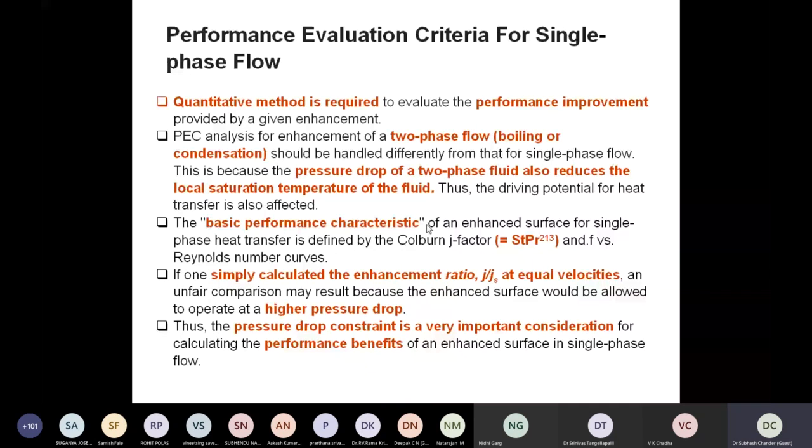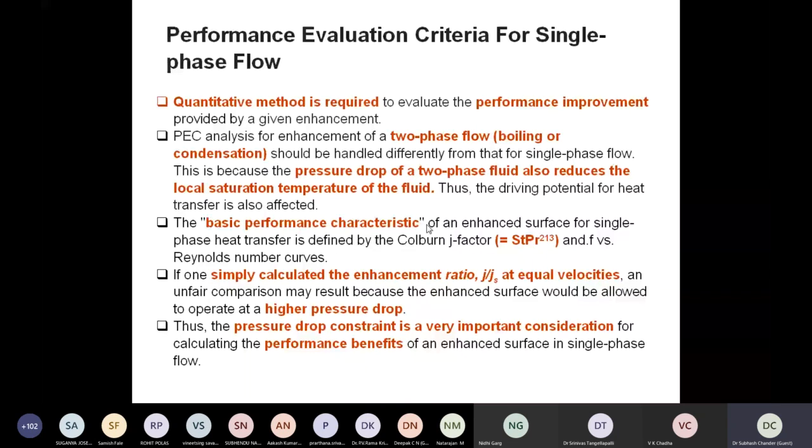So the Colburn J factor can be the basic performance criterion, right? The basic performance characteristics of the enhanced surface for single-phase heat transfer are defined by the Colburn J factor and f versus Reynolds number curves. These are the curves that we generally draw from the Colebrook equation, which is later drawn by Moody in the form of the Moody diagram, right?